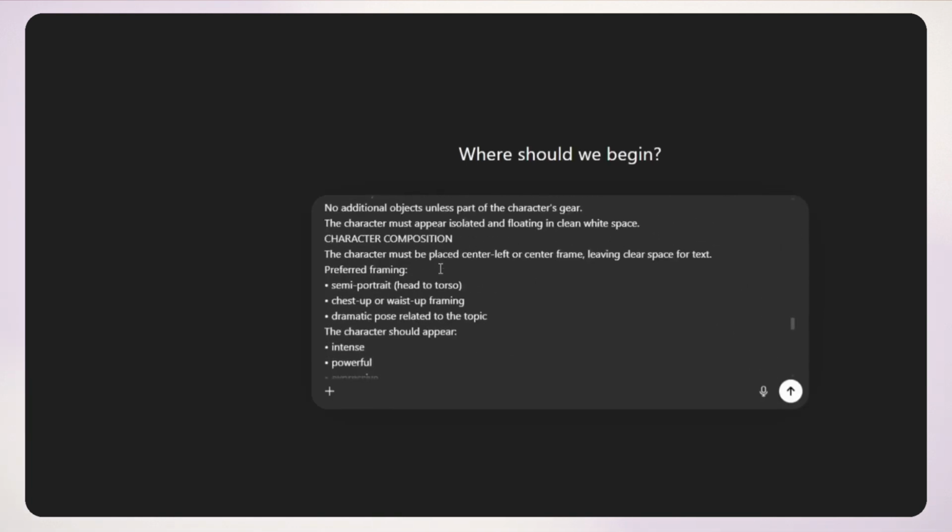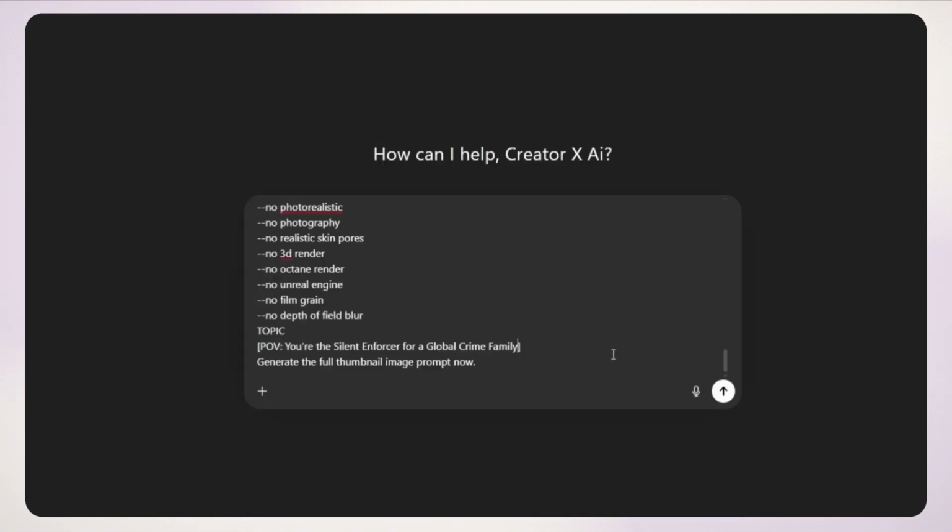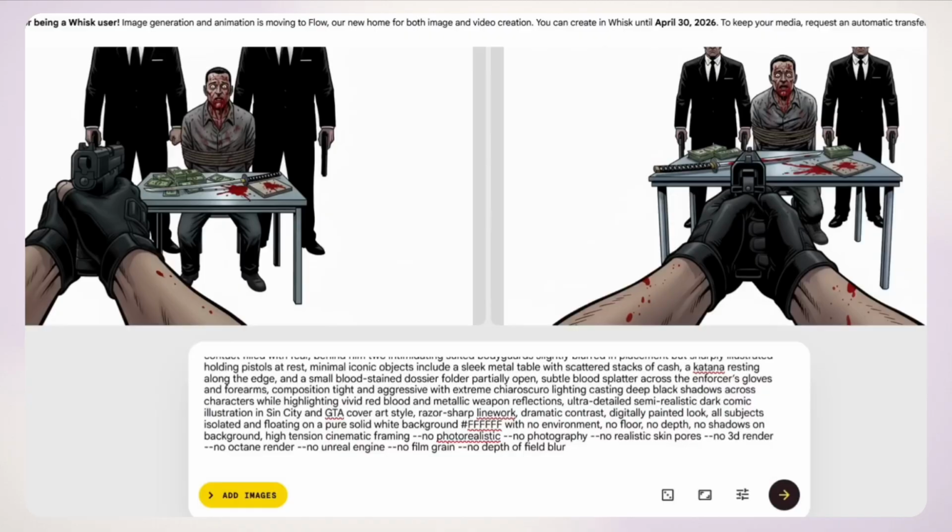Step 7, thumbnail. 2 prompts, 1 for each format, paste your title into ChatGPT, take the output into Whisk, generate, and if the first result is off, tweak and go again until you would click it.